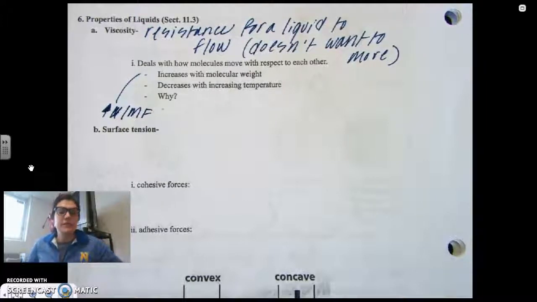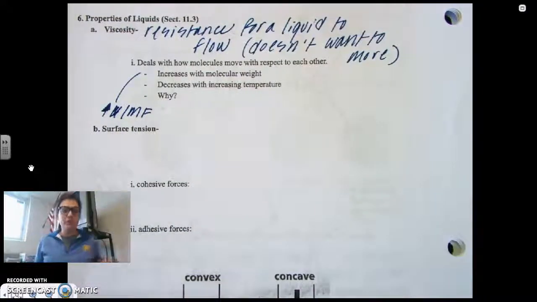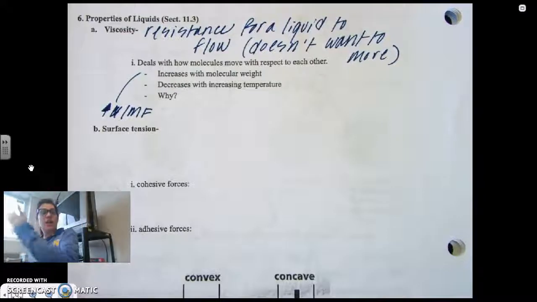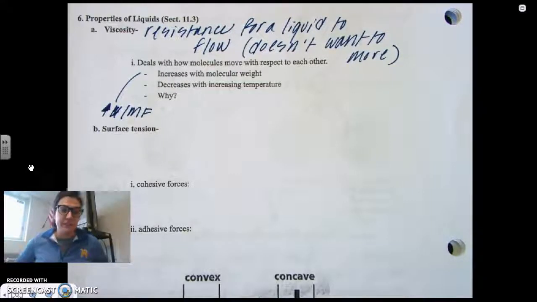But why does it decrease with increasing temperature? Hopefully, when you hear increasing temperature, you should be thinking about more movement. If the molecules have more movement because you have a higher temperature, that means they're not going to have strong intermolecular forces. If they don't have strong intermolecular forces, they're going to be able to flow very easily.